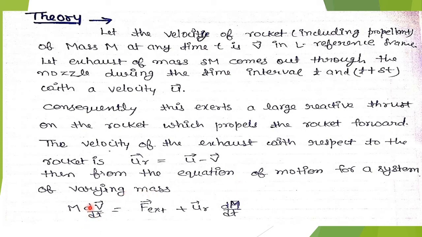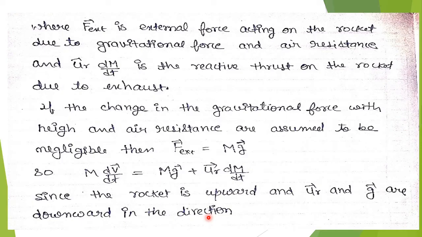this is the equation: m dv/dt equals F plus ur dm/dt, where F is the external force acting on the rocket due to gravitational force and air resistance, and the second term, ur dm/dt, is the reactive thrust on the rocket due to exhaust. If the change in the gravitational force with height and air resistance are assumed to be negligible, then we can write the external force F equals mg.